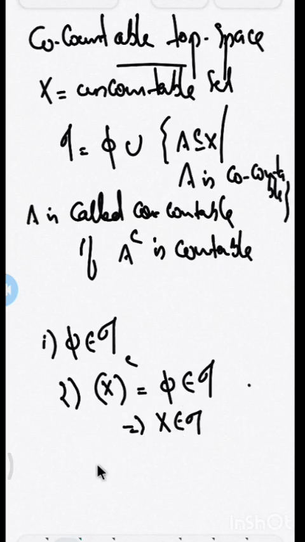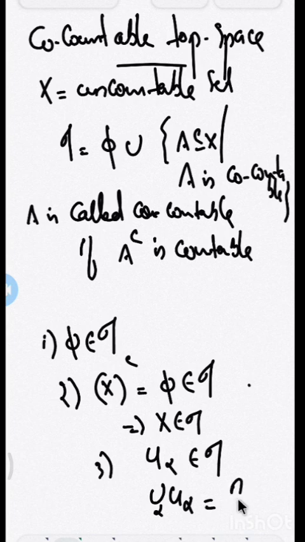Okay. And third one, tau is closed under arbitrary union. When you have U alphas belonging to tau, then each U alpha is a co-countable set. Then the complement of the union of the U alpha is the intersection of the U alpha complements. Each U alpha complement is countable and an intersection of countable sets is countable. Therefore, this set is countable.